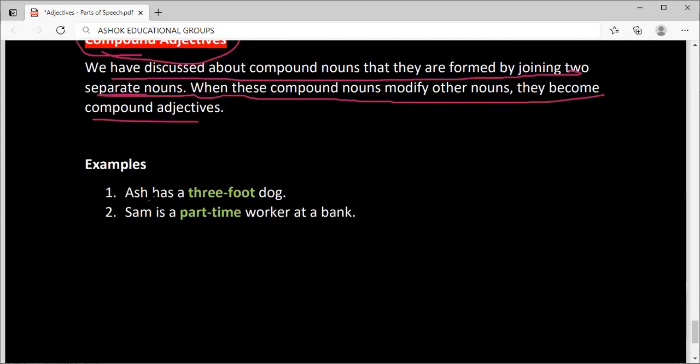For example, Ash has 3 foot dog. Sam has part-time worker at a bank. See, like this: timetable, work hour.